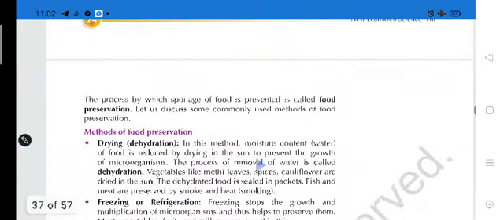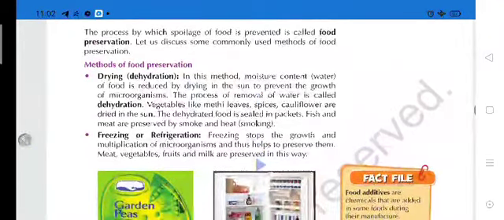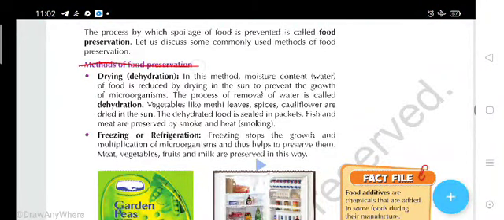Now the process by which the spoilage of food is prevented is called food preservation. So let us discuss the commonly used methods of food preservation. The first method is drying. Drying means dehydration, which means scarcity or lack of water. Students, I told you, if there is absence of water, then it will be helpful for stopping the growth of microorganisms.